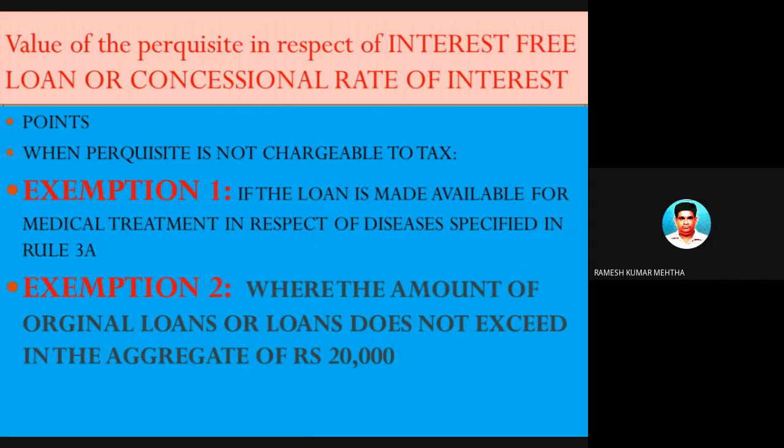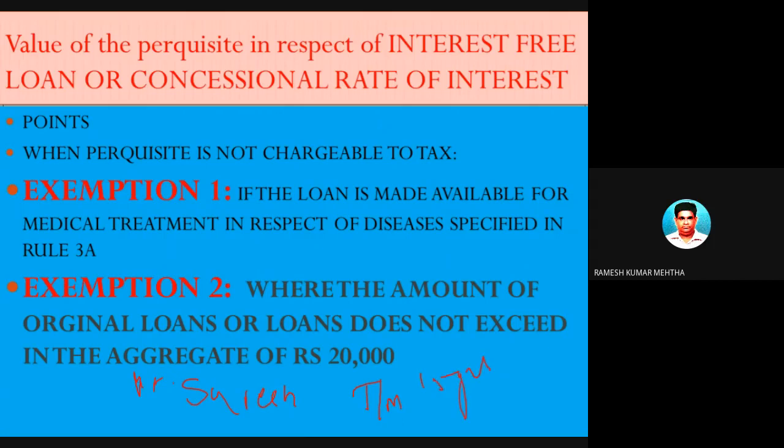Now, value of the perquisite in respect of interest-free loan or concessional loan. Points to be remembered are exemption 1 and exemption 2. For certain loans, whatever benefit he is getting, that benefit is treated as zero. For example, Mr. Suresh is working in Tata Motors, and he has been working for 15 years.